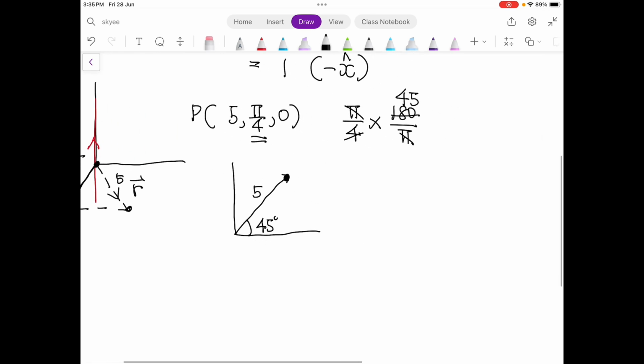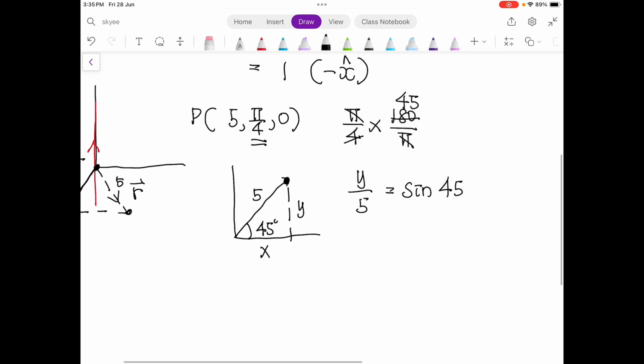You can find it by using the angle with sine or cosine. If you want to find y and x, y over 5 is opposite over hypotenuse, which equals sine 45.